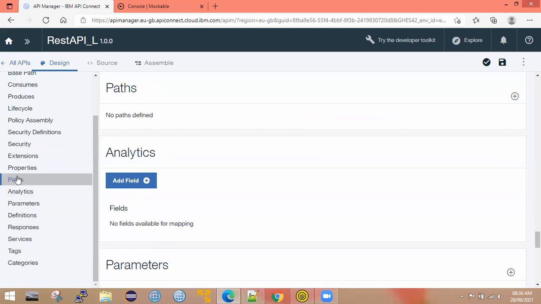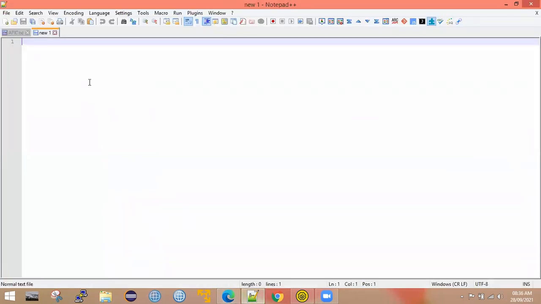So now the important thing is paths. When I explained the API introduction, I explained that an API is composed of operations, which means an API contains some operations. Depending upon your backend, you need to create operations. What kind of operation you need to create? What HTTP methods do we have? We can create a get operation, post operation, put operation, delete operation. Depending upon your requirement, you need to create the operations here.